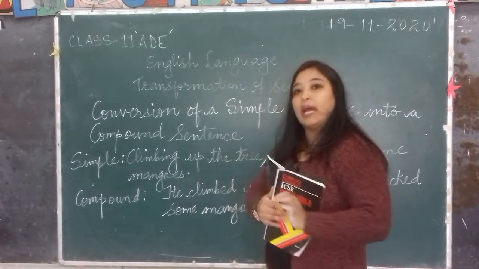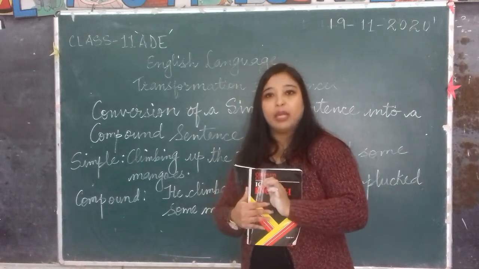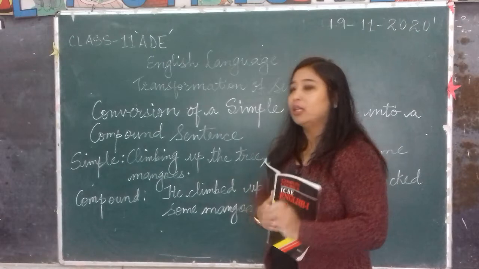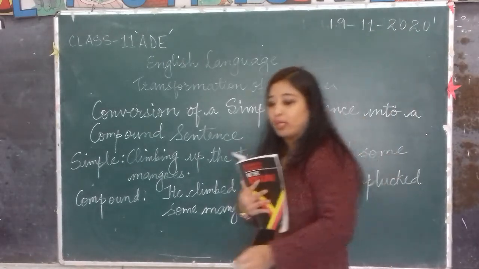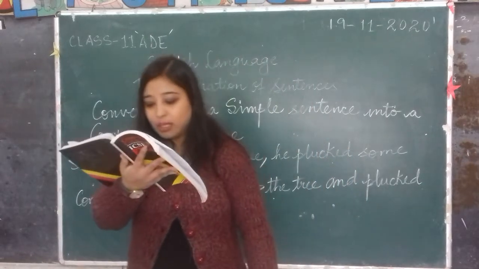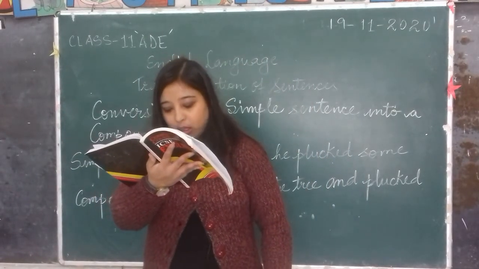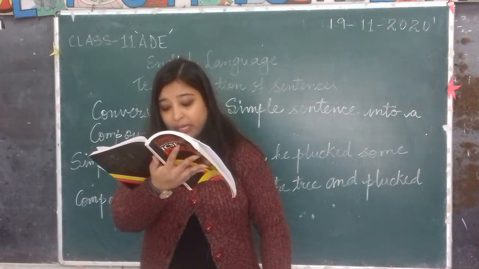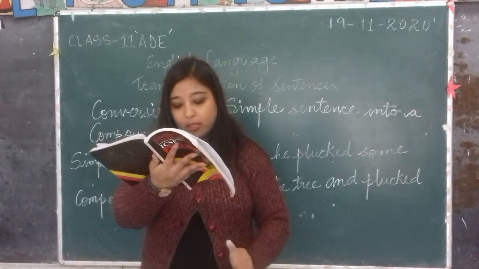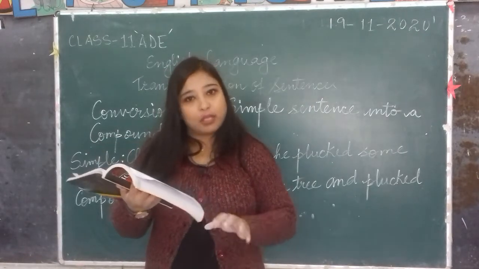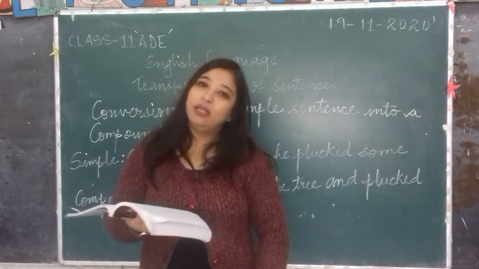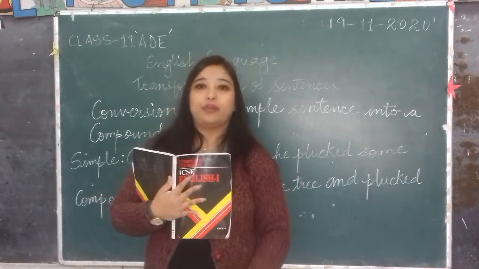Like I said, having finished his homework, he went to play. He finished his homework and went to play. This is how we are supposed to transform the simple sentences into the compound. A few examples: being ill, he did not attend the party. To convert into the compound sentence, you'll have to write: he was ill and did not attend the party. You'll have to add and over there.